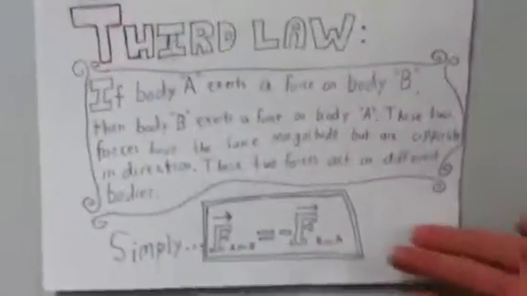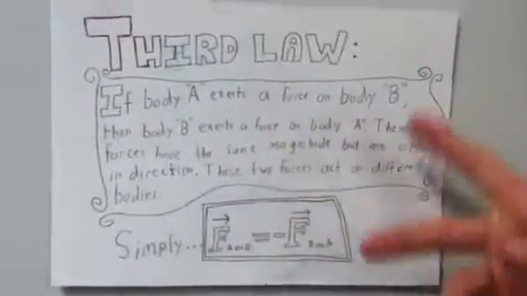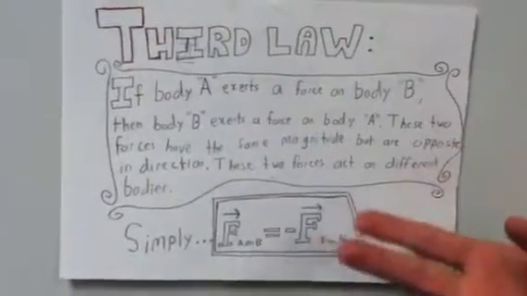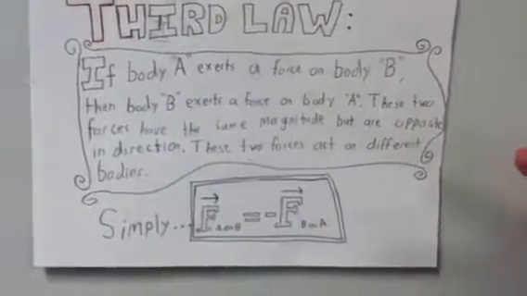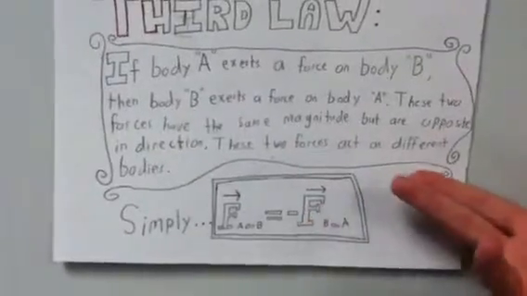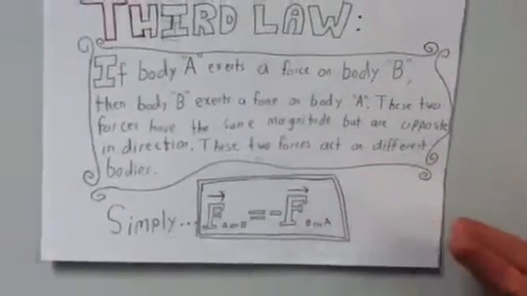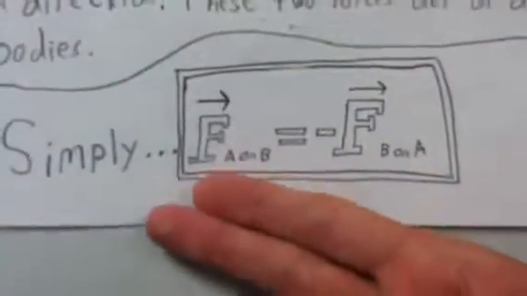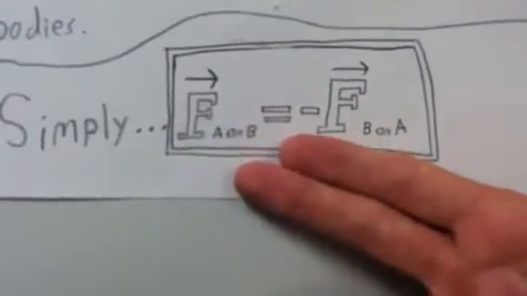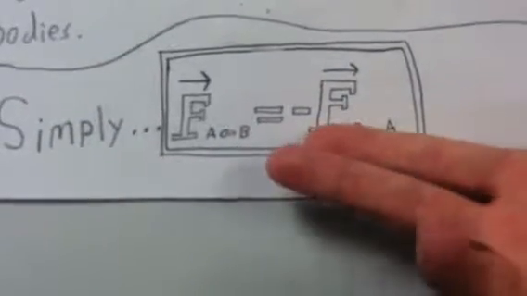The third law that Sir Isaac Newton came up with states if body A exerts a force on body B, then body B exerts a force on body A. These two forces have the same magnitude but are opposite in direction. These two forces act on different bodies. This basically says that the force of A pushing on B is equal and opposite to the force B has on A.